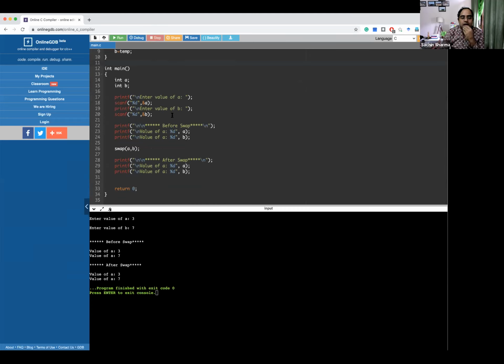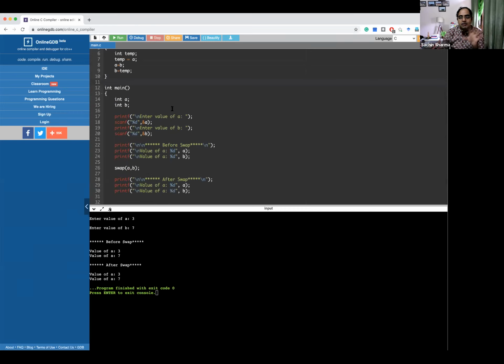Okay. So now I go to the concept which I was discussing, that we want to do these things, but we are not able to do it. I hope you are understanding the difference between these two, but we have to do the swapping. For that, you need to understand the concept of call by address. And to understand call by address, we need to understand the concept of pointers. So we will discuss some important aspects of pointers, because a lot of things can be done using pointers, but I want to cover whatever is required. And then we will again come back to this same question, how to swap our values.